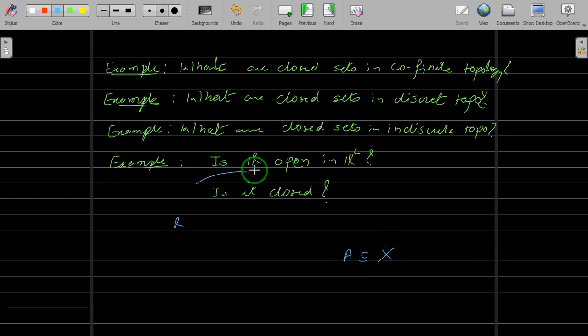Now here I have taken all the real numbers and I have taken all the ordered tuples in R2, x comma y, where x and y are real numbers. First you need to check whether it's a subset, and then you check whether it's open, whether it's closed, or some other property like connected, compact. Then the next question will come, right? So think about this problem.